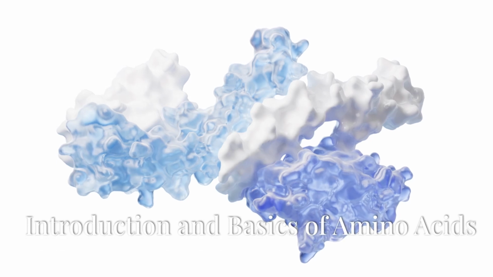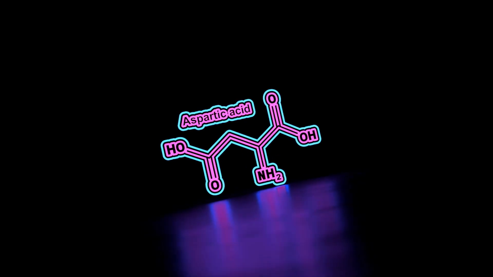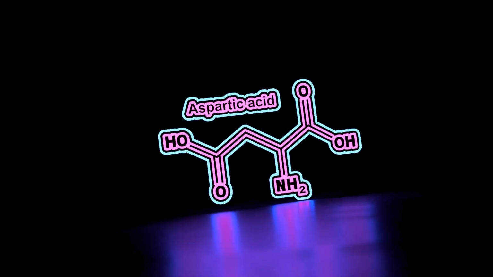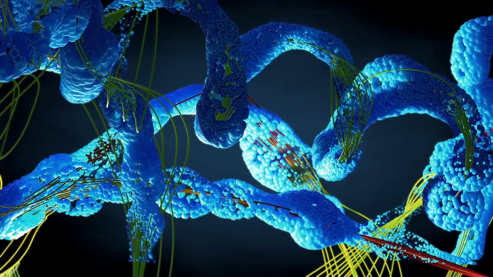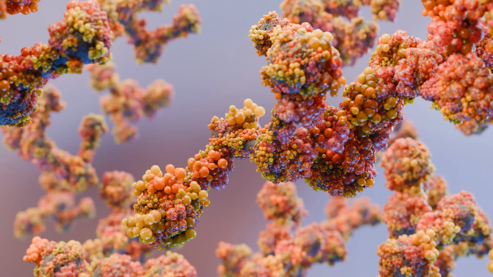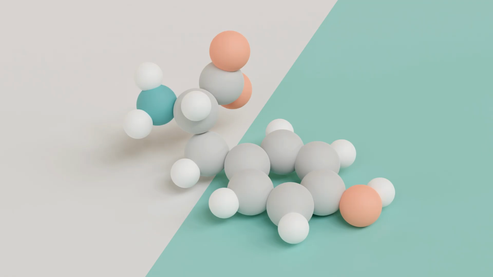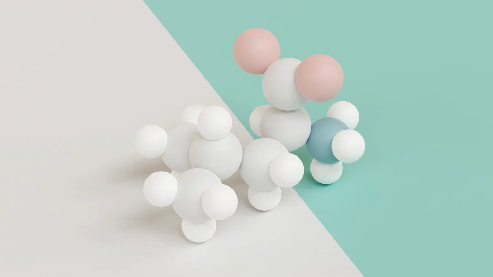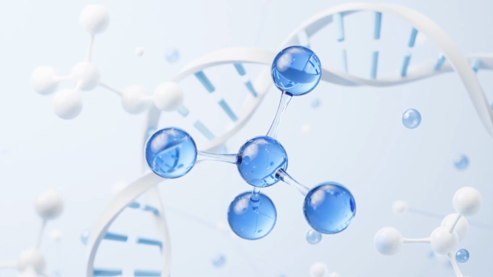Introduction and Basics of Amino Acids. Amino acids are the building blocks of life, essential for various biological processes. They are the fundamental units that make up proteins, which perform countless functions in our bodies. Each amino acid has a unique side chain, determining its properties and role within proteins, influencing their structure and function. There are 20 standard amino acids in the human body, each playing a crucial role in health and metabolism.